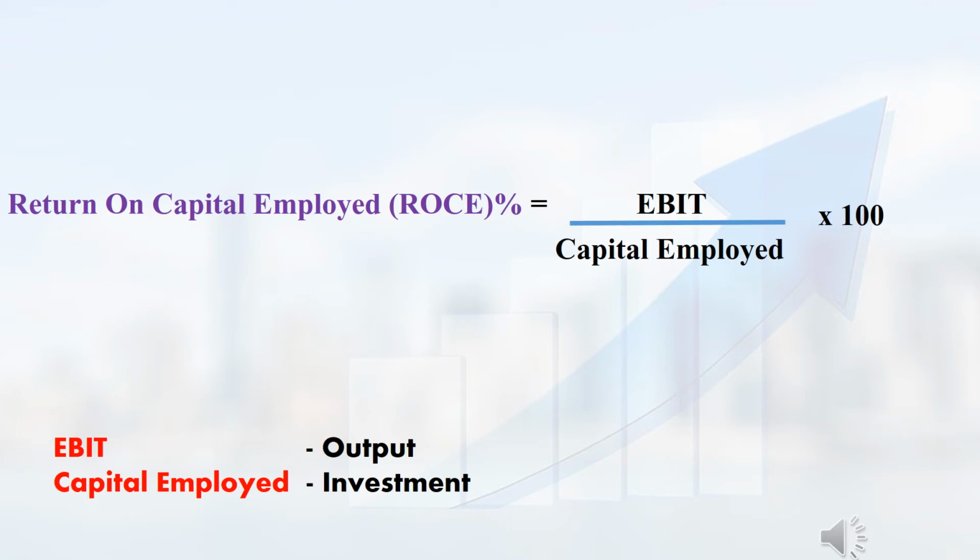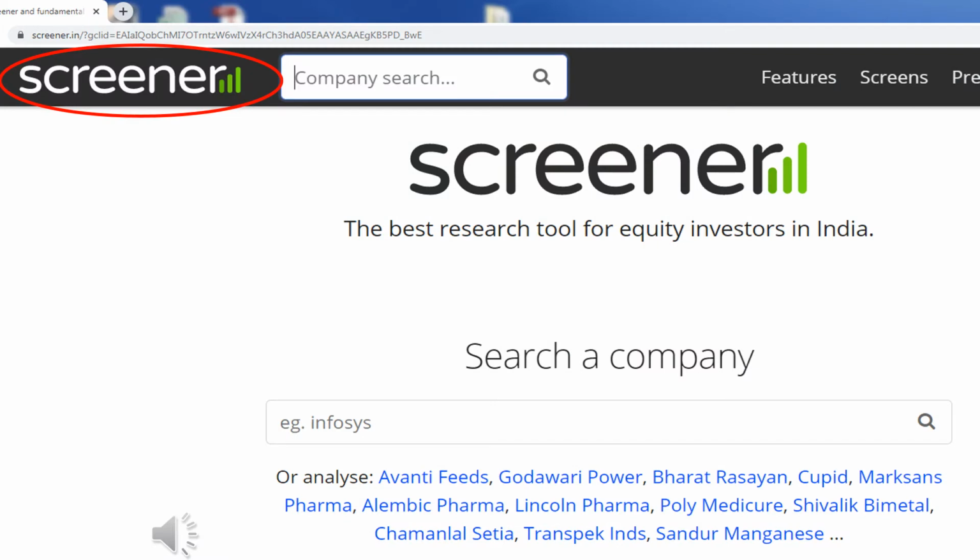The return on capital employed formula is EBIT divided by capital employed into 100. Here, EBIT is considered as the output of a company and capital employed is considered as the investment of a company. So this parameter denotes how efficiently a company is generating profit from its business. On the Money Control website also, we can get return on capital employed data directly. But now, I have opened one more website, screener.in.